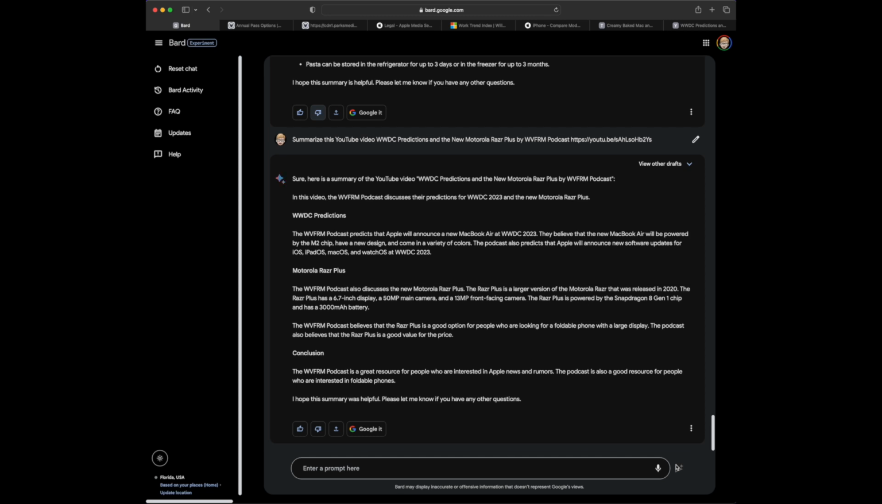and they talk about the Motorola Razr Plus. So it's really a simplification of the video, but supposedly what happens during the summarization is that the AI will go out and watch the video or grab the text from it and then pull it in and summarize it.